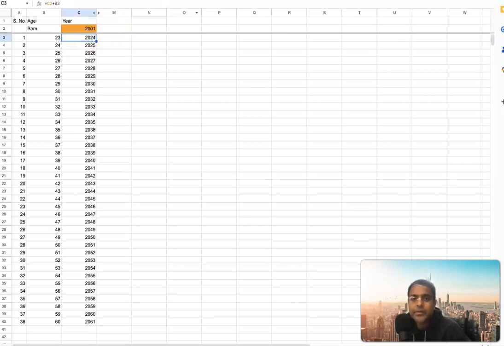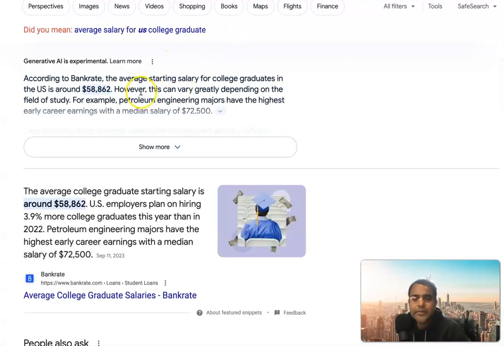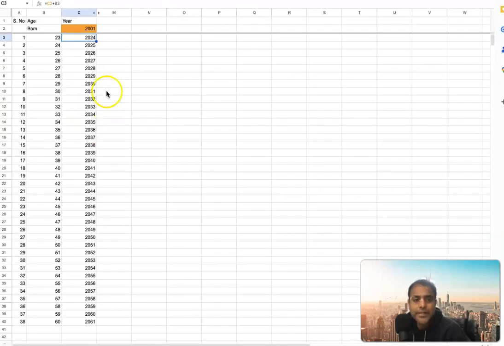As they graduate, they will probably get into some job, and they'll get some salary. I also googled what is the average salary a US college graduate typically gets, and it's around $60,000. So I'll use that as an example. Somebody who's graduating and getting $60,000 as their starting salary, how will their whole life look?